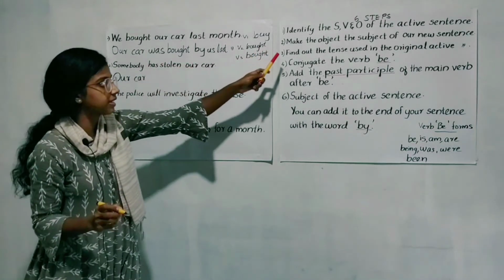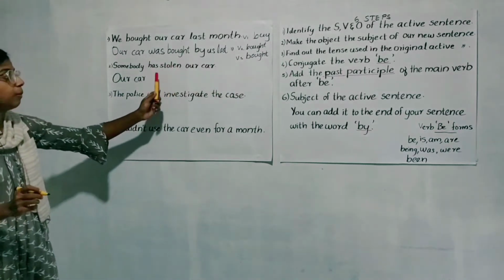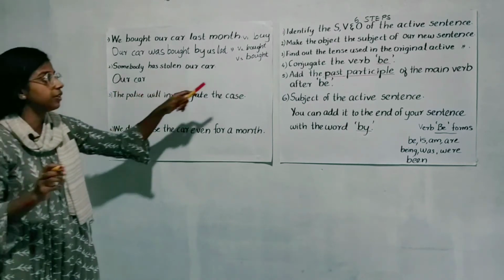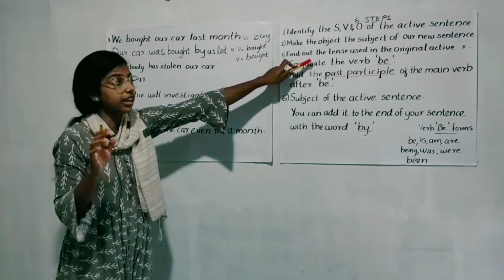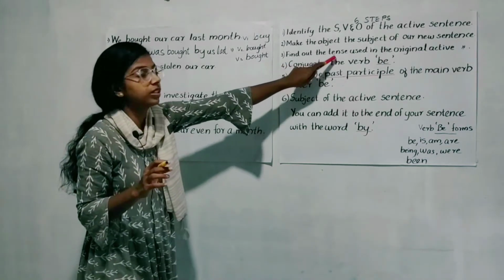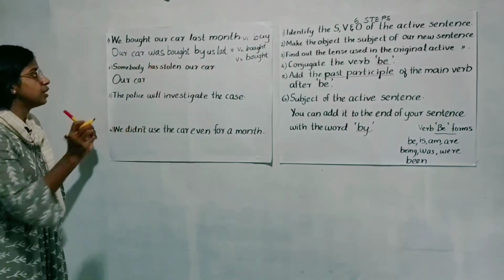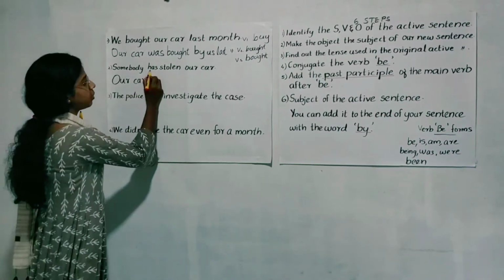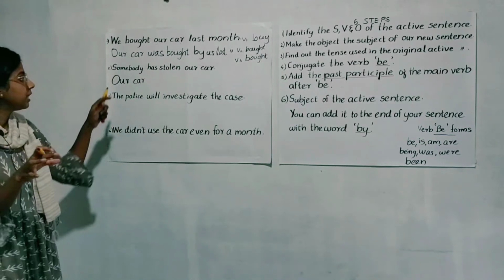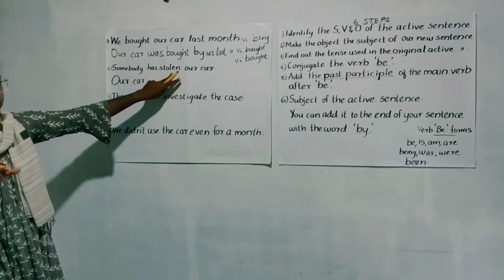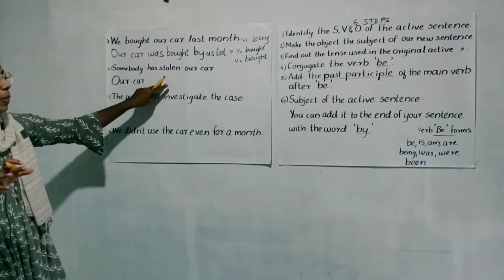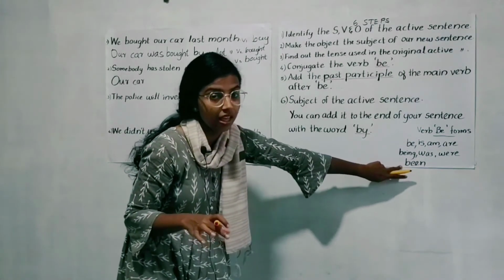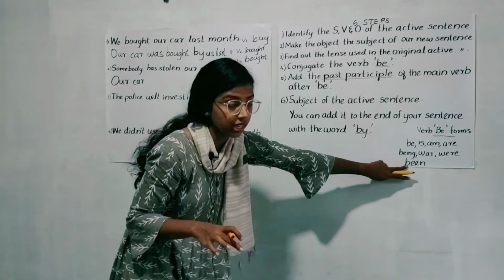Then what is the next step? Conjugate the verb be. Which form of the verb be should we use here? Because before that we have to find out, sorry, I skipped the third step. We have to find out the verb tense used in the active sentence. So when we look at the verb tense, it is has stolen. Which is the verb tense here? Has stolen. The verb tense is perfect, right? It is perfect tense. So the perfect form of the verb be is, we know, been.